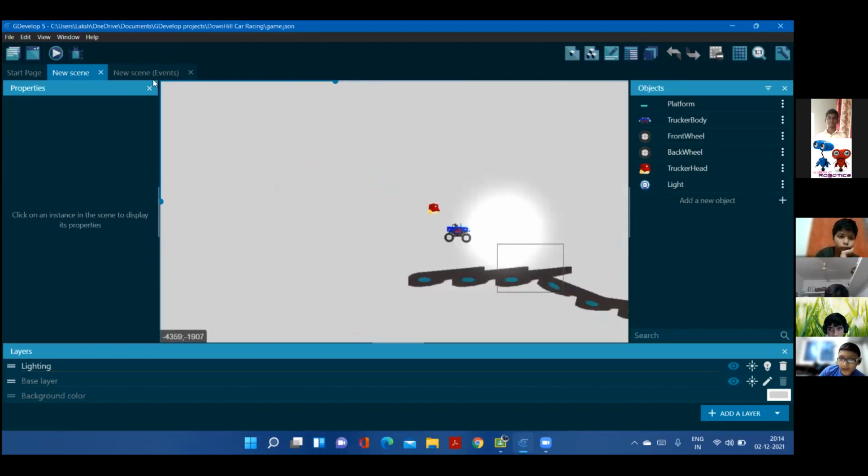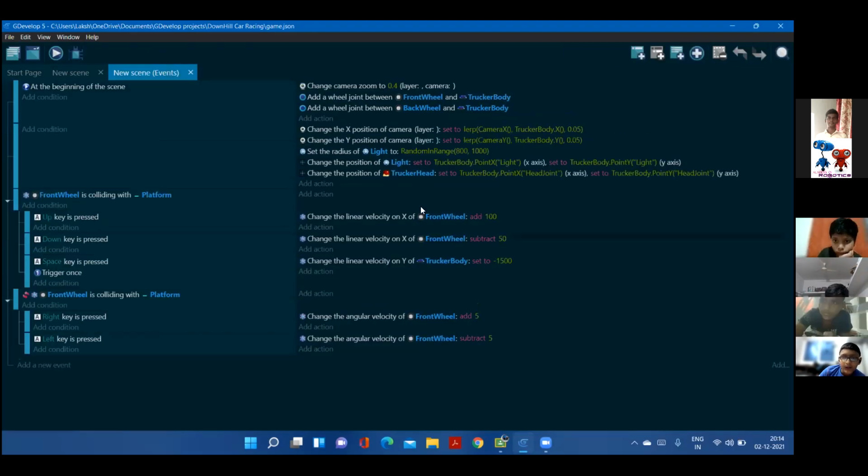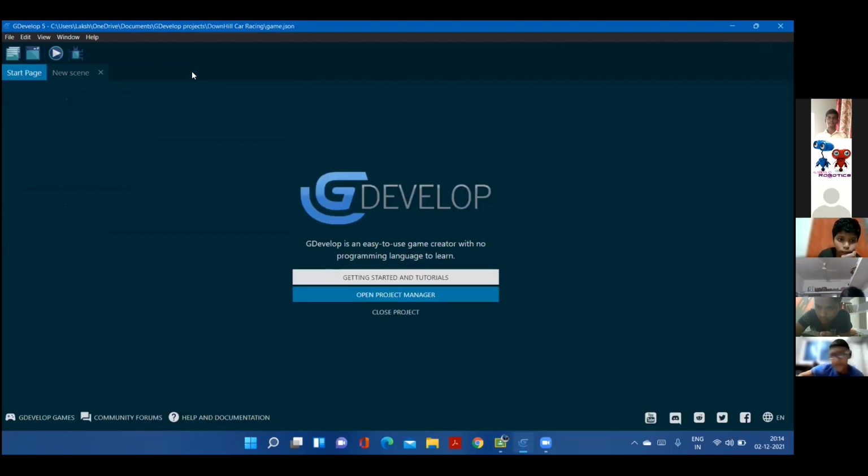So what exactly will happen here? The movement of this particular object is used in order to create the effect. We'll see one by one. He'll be explaining everything to us.